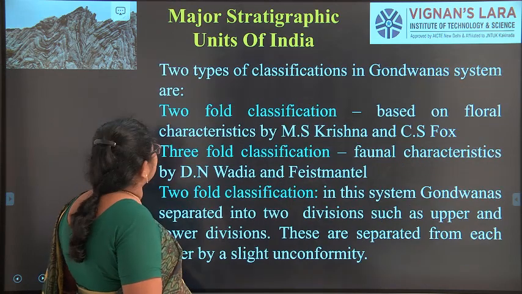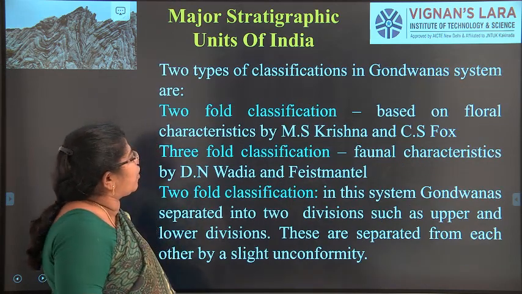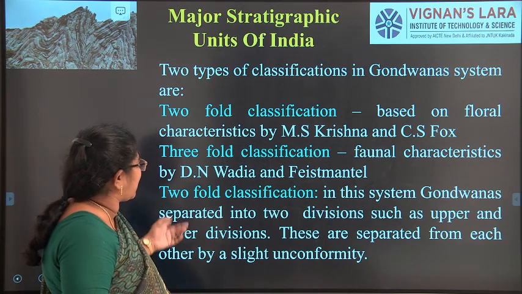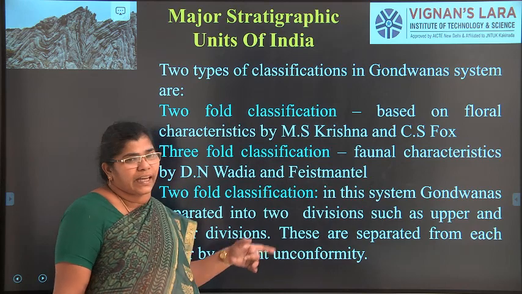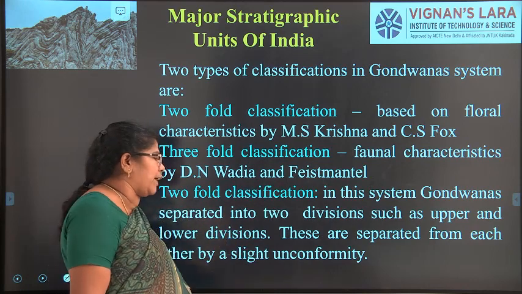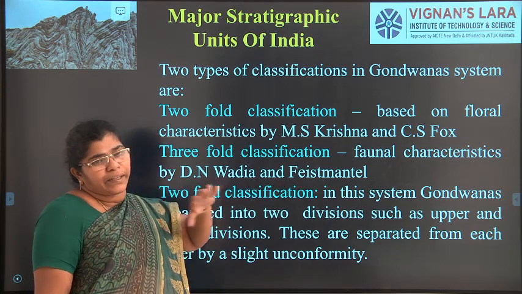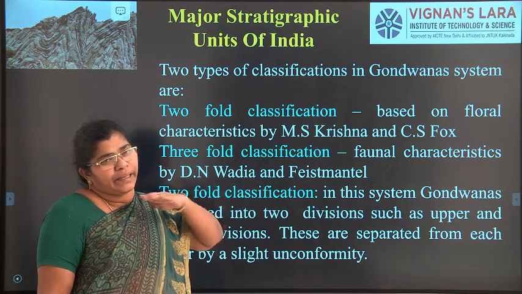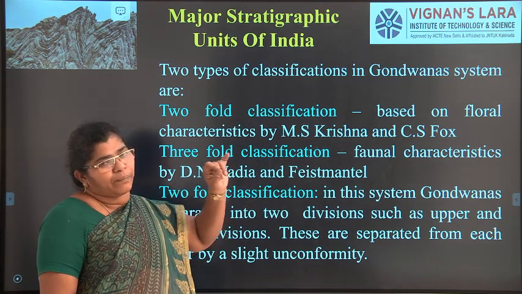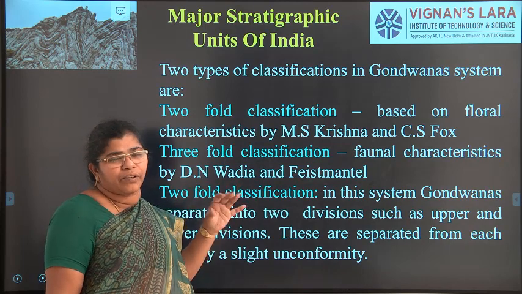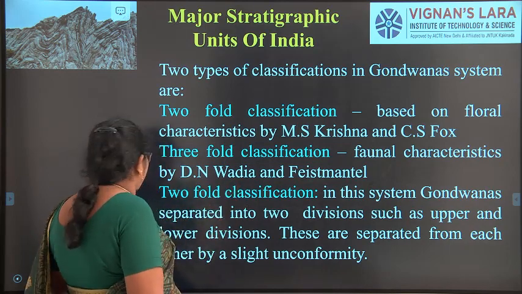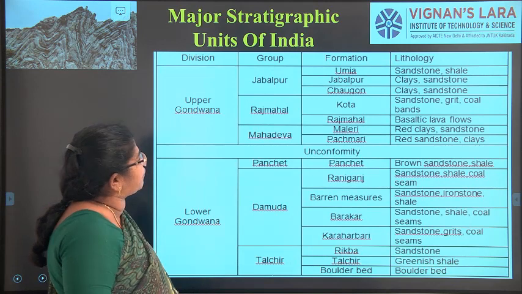Okay. So the Gondwana system has a 2-fold classification and a 3-fold classification. The 2-fold classification has only the upper layer and the lower layer, and they are separated by an unconformity in the middle, right? In between, we can have several minerals, and these are the different types.